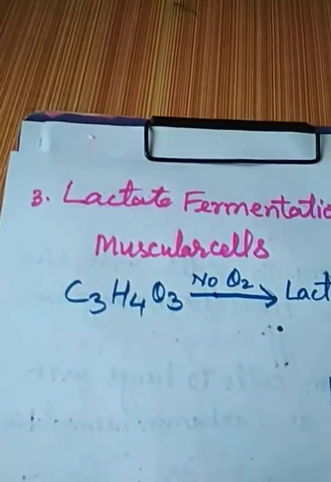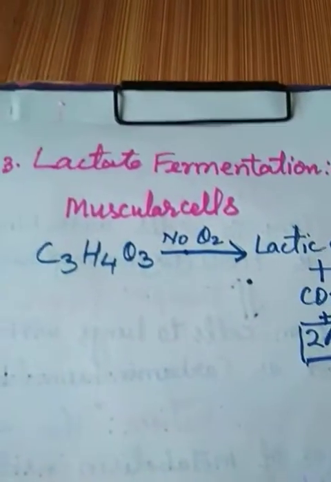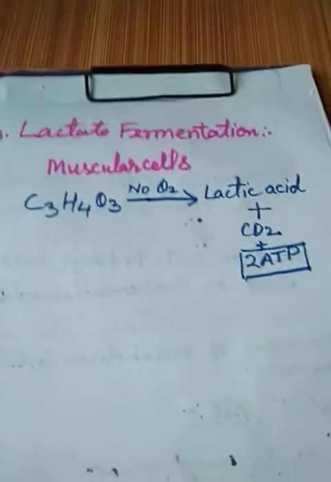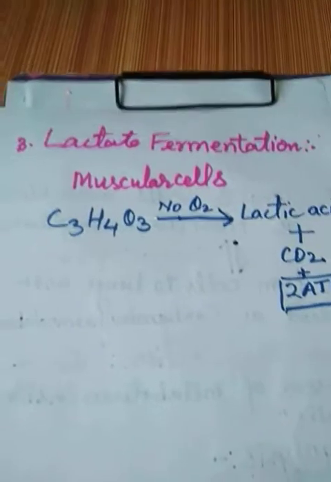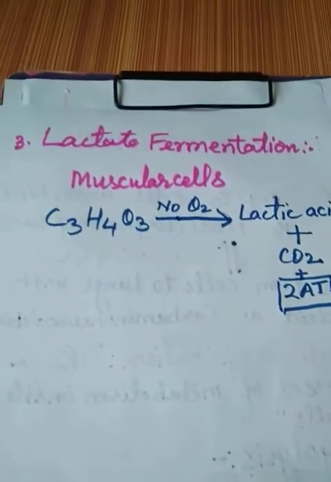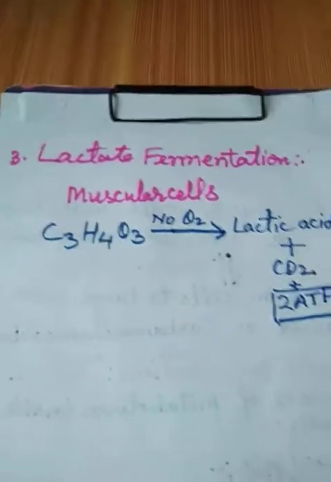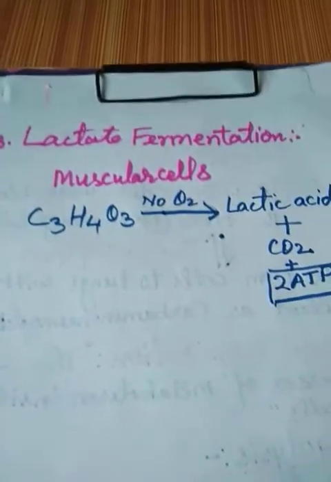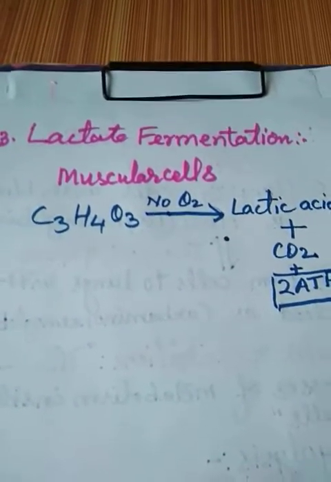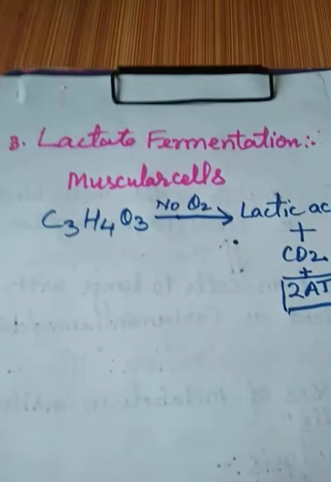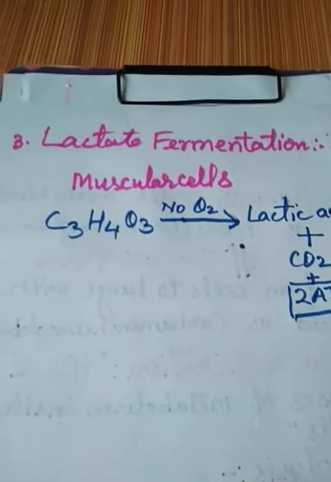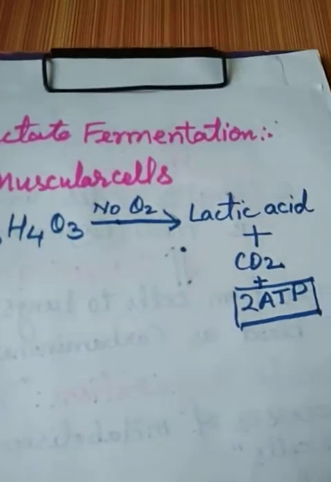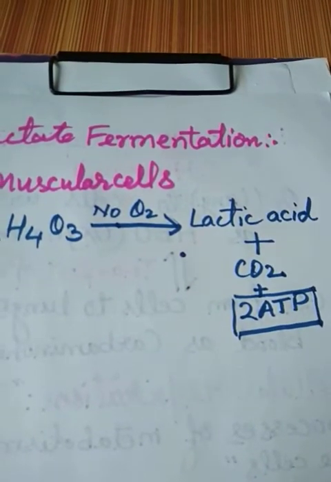So these three processes take place in the physiology of respiration in the human body. They are glycolysis, which happens in the cytoplasm, what we have seen earlier; then oxidation of food in the other cells for the liberation of more and more energy; and third is lactate fermentation, which happens in the muscular cells in the absence of oxygen, where the breakdown of the pyruvate molecule results in the formation of lactic acid, CO2 and 2 ATP of energy.